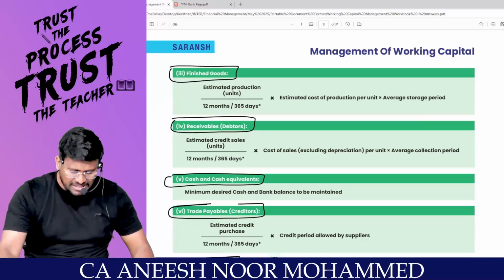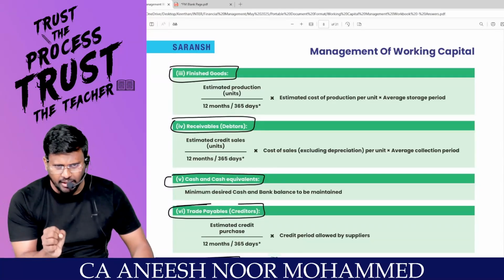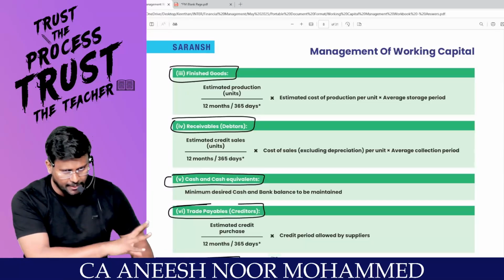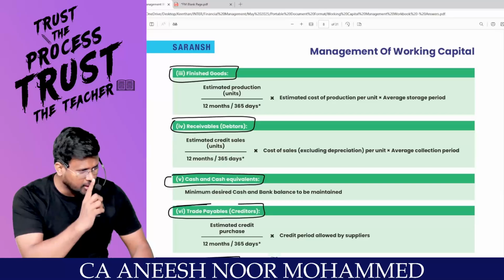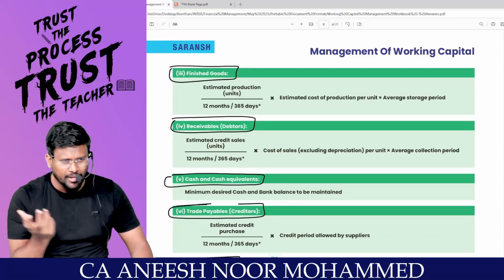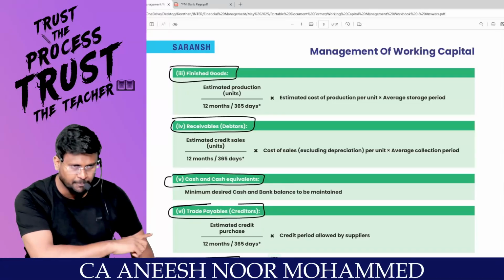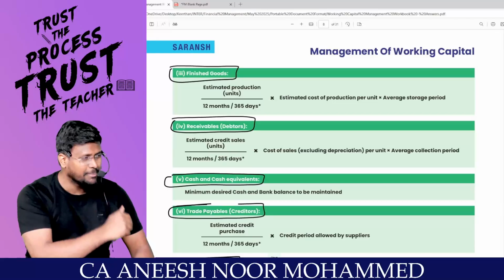Let me say it in one line, try to appreciate, my dear lovable students. 50 lakhs you are taking and you are going to buy machinery A. 20 lakhs you are taking and you are going to buy machinery B. 10 lakhs you are going to take from the capital money available and you are going to buy machinery C. Another 10 lakh you are going to take from the money available and you are going to buy machinery D.